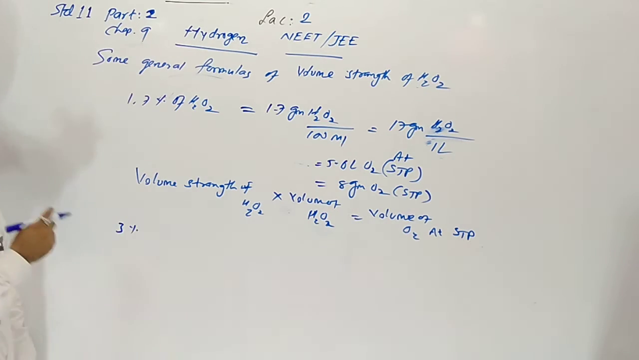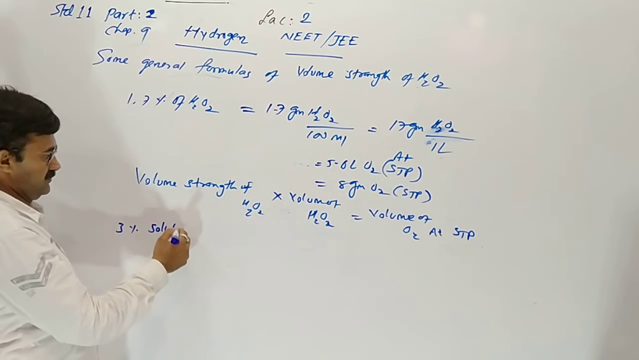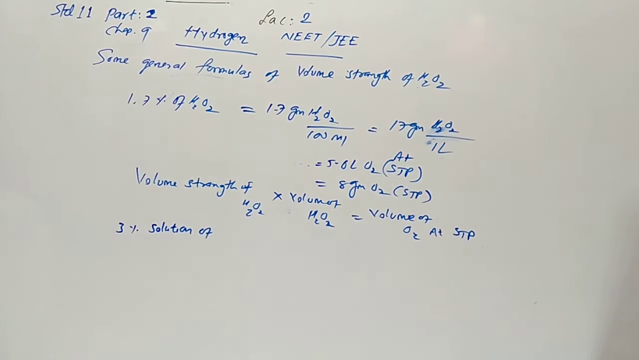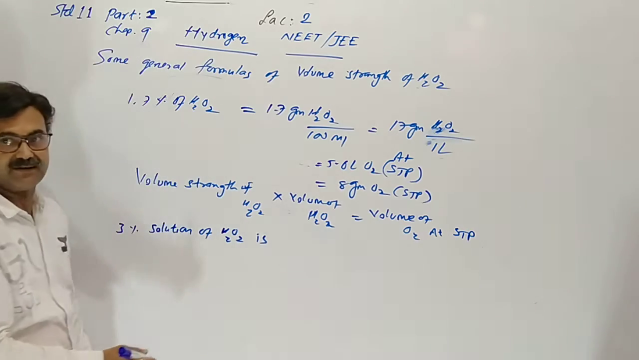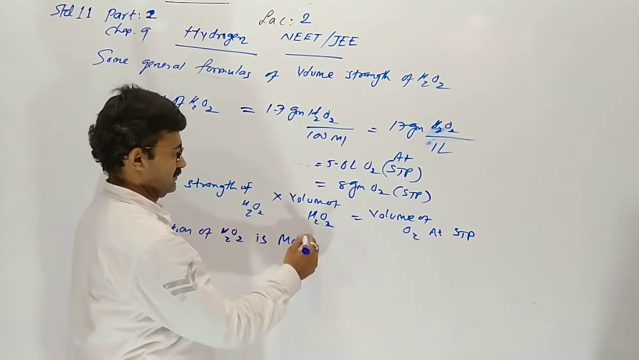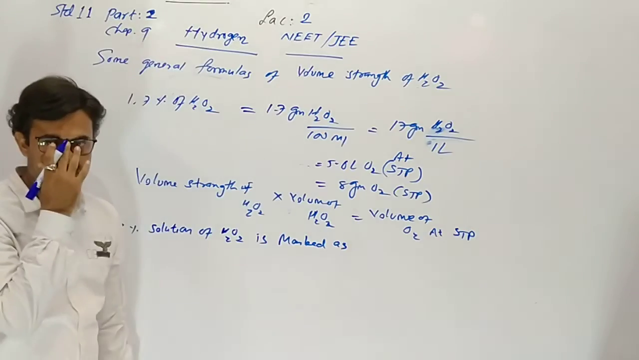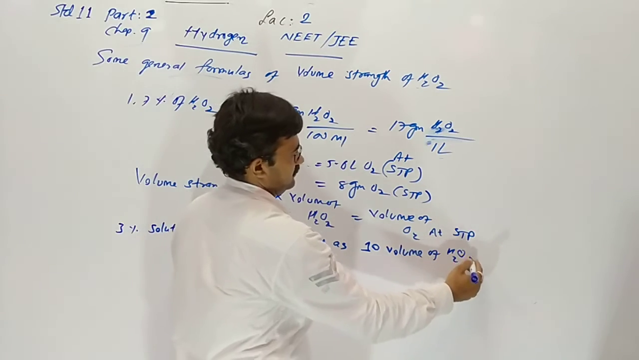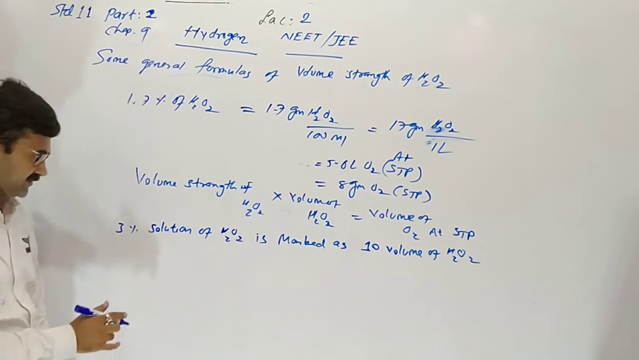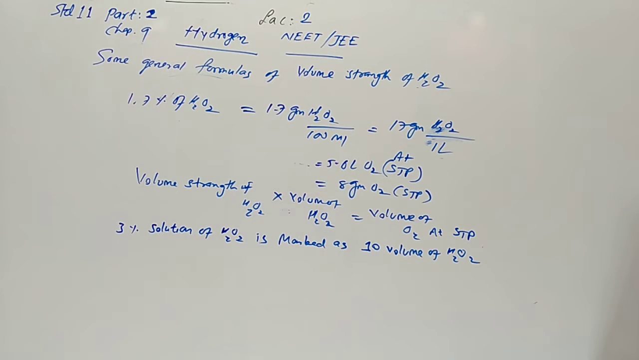Now, 3% solution of hydrogen peroxide is marked as 10 volume of H2O2. It means that we are taking 3% solution of hydrogen peroxide, 3 gram in 100 milli.